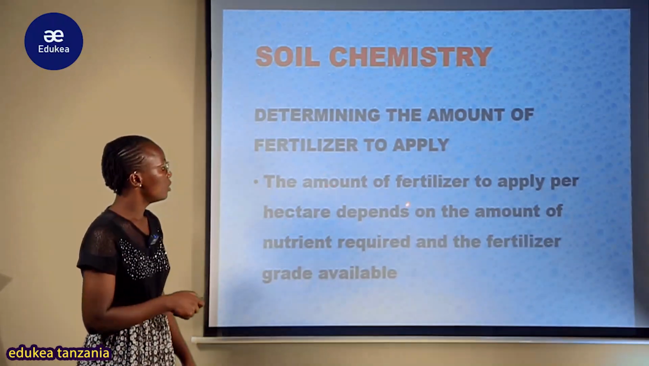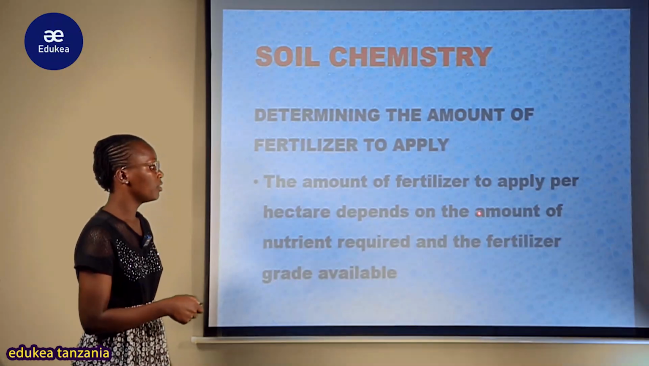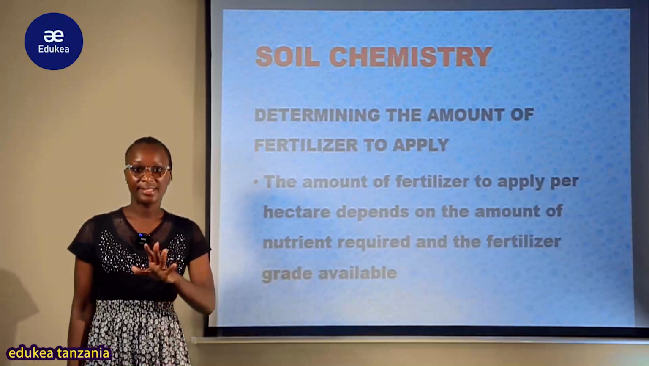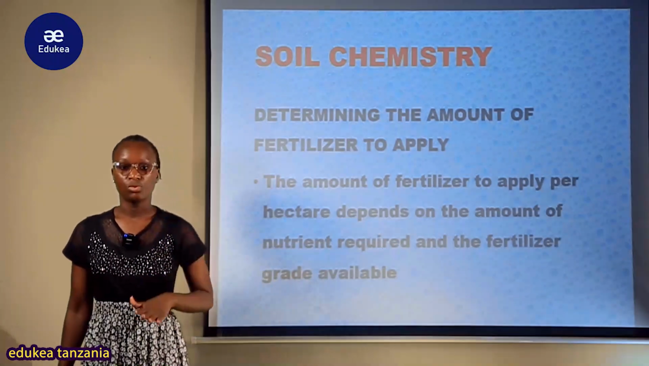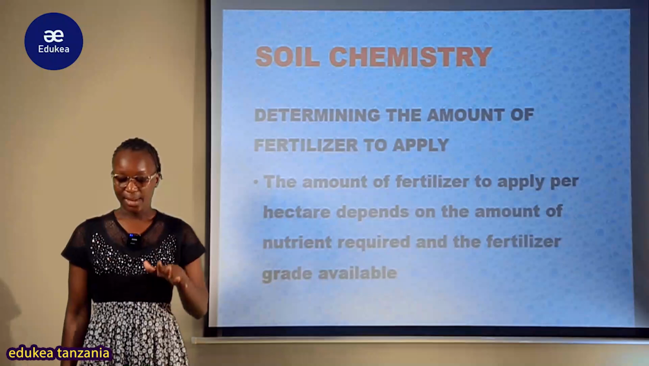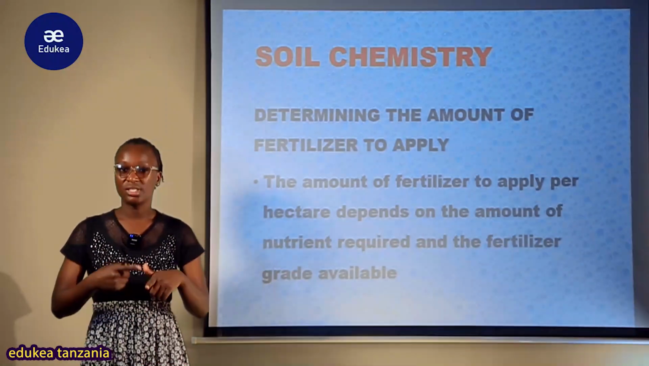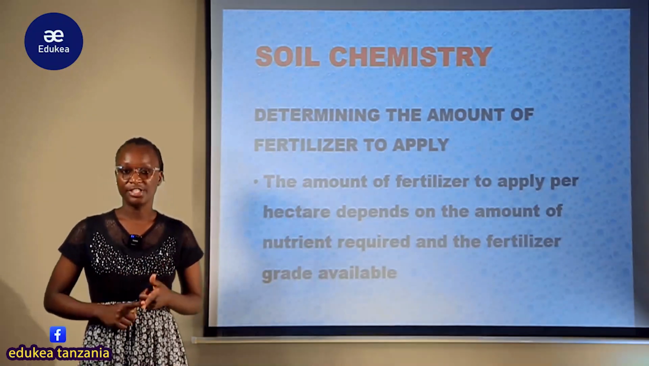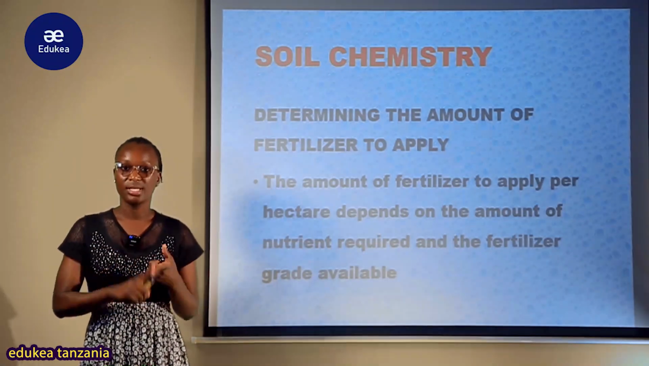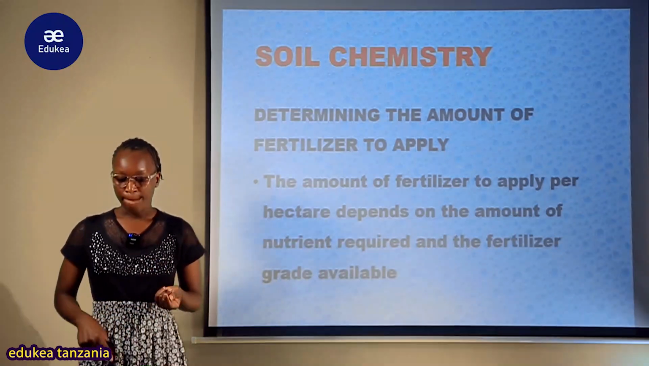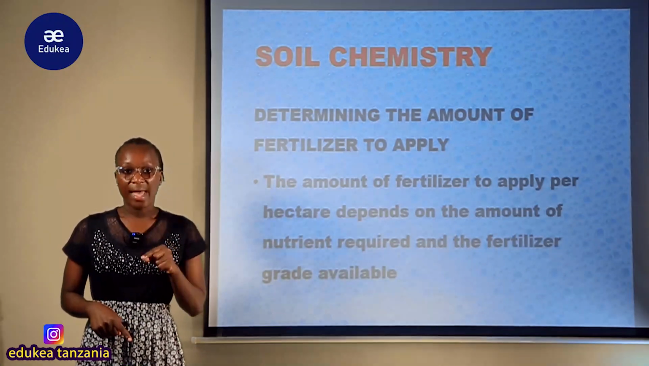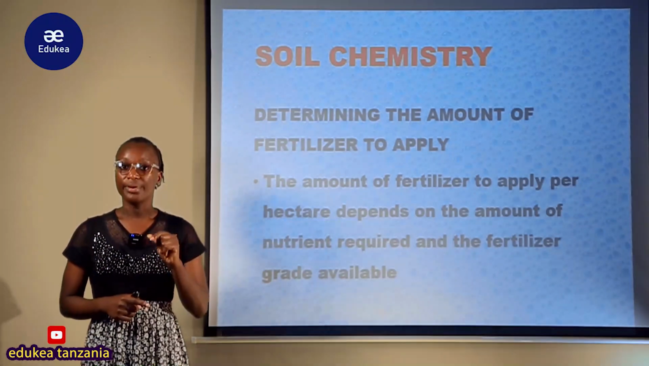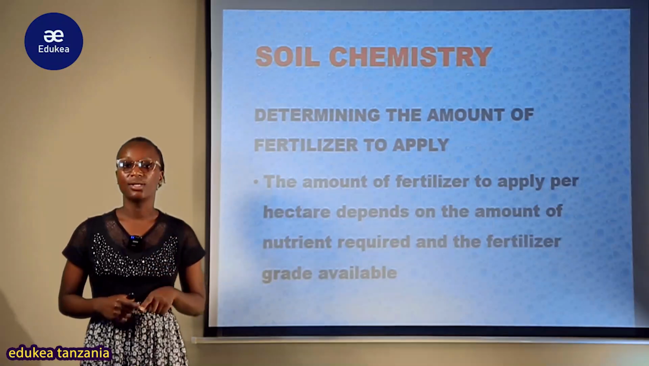So the amount of fertilizer to apply per hectare depends on the amount of nutrient required and the fertilizer grade available. Kwamba kumbe nina hekta zangu pale, nina eka zangu ngapi. So those will depend, zitategemea amount ya nutrient inayokuwa required. Kwanza tusha study nature of the soil. Unajua kabisa nafanya addition ya fertilizer, this kind of fertilizer with acidic, with no acid and so forth. So the required nutrient is the first factor ambayo itapelekea kudetermine the amount of fertilizer to apply.